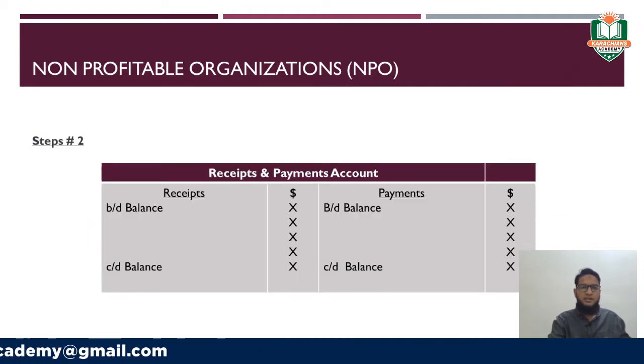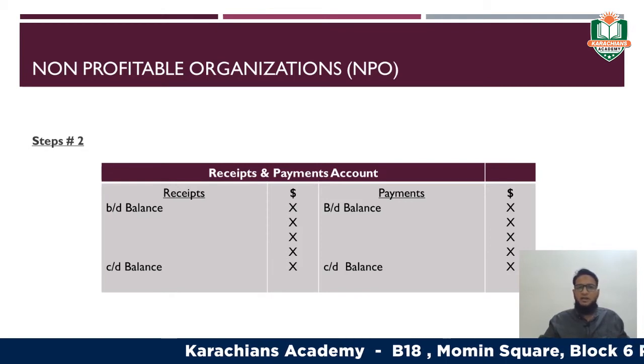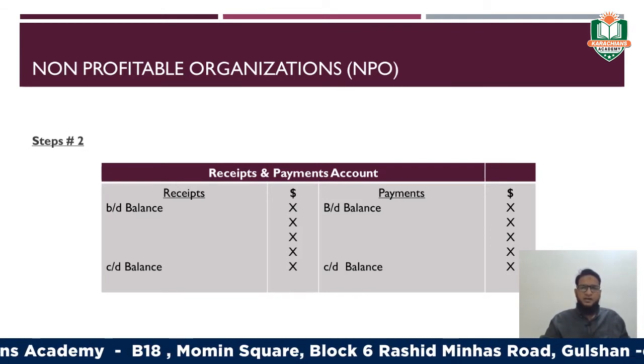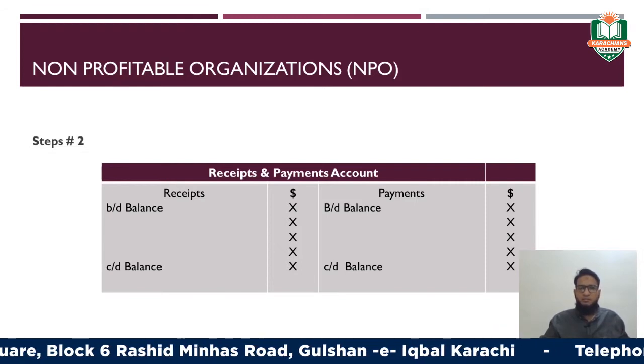Now the second step is to prepare the receipts and payments account, right? As I have just told you, receipts and payments account is the replacement of bank account, right? The debit side represents the receipts and the credit side represents the payments.